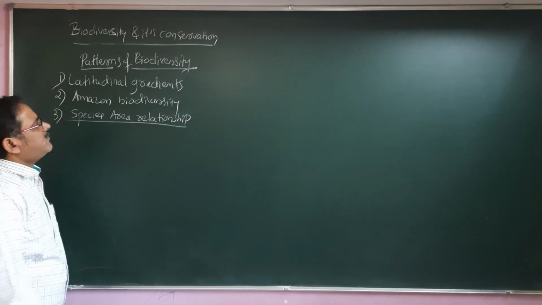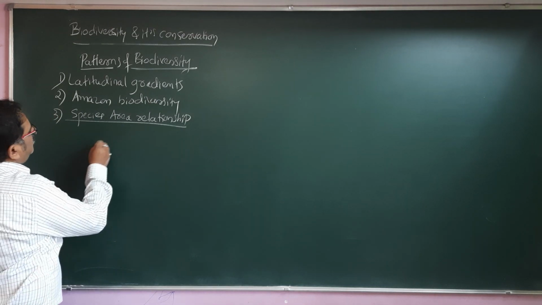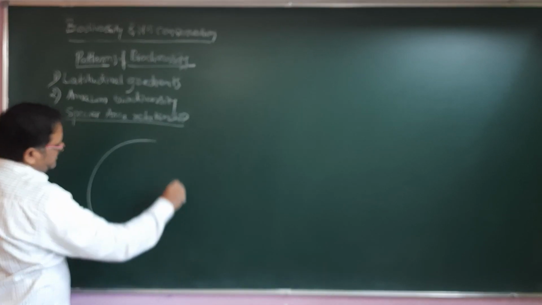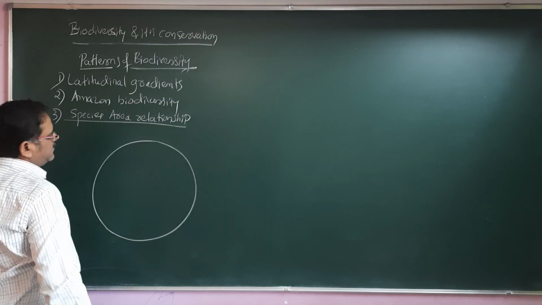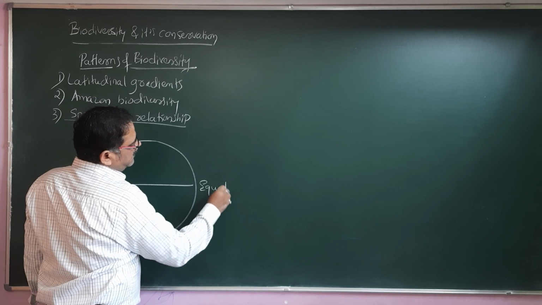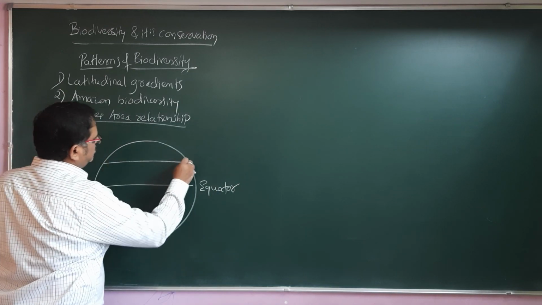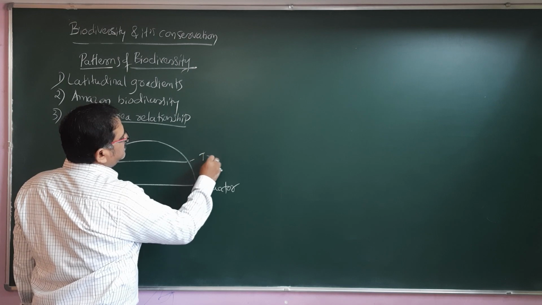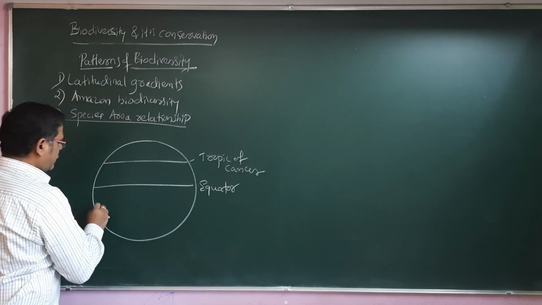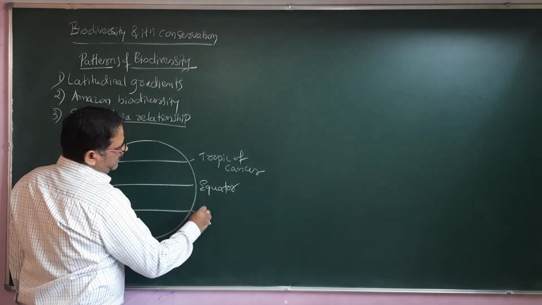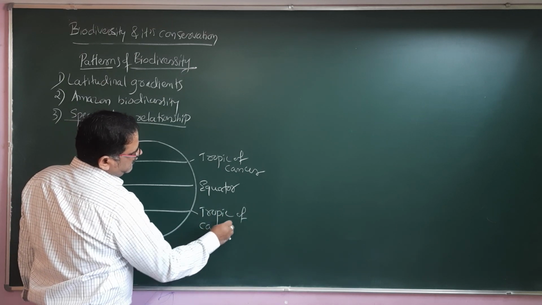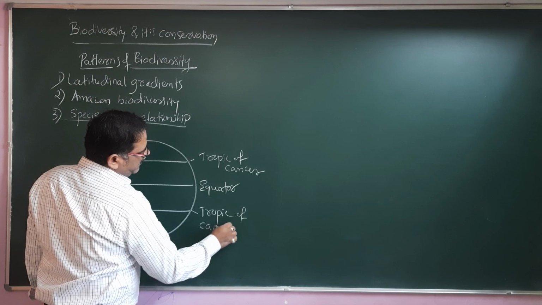When I talk about latitudinal gradients, what is that? What do you mean by latitudes? Let me tell you, this is our Earth. The Earth has the equator. Here is the Tropic of Cancer, and here we find the Tropic of Capricorn.